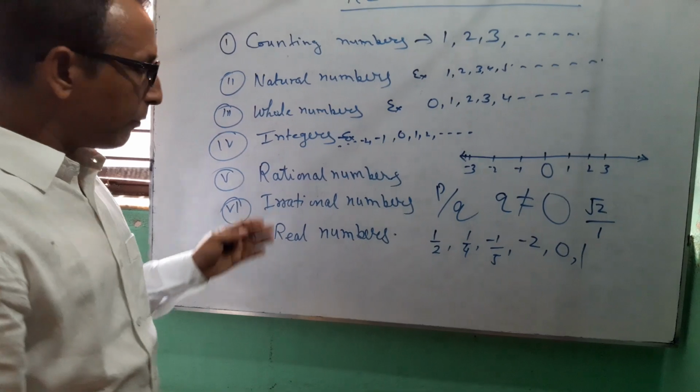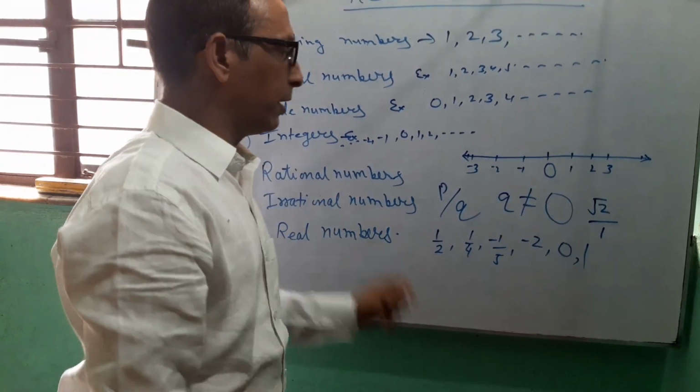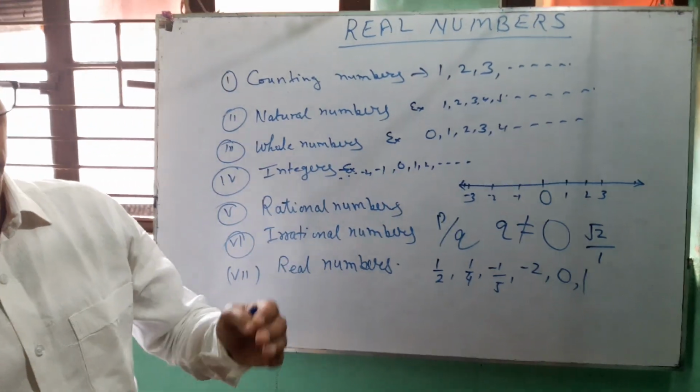We can define rational and irrational numbers in another way also.